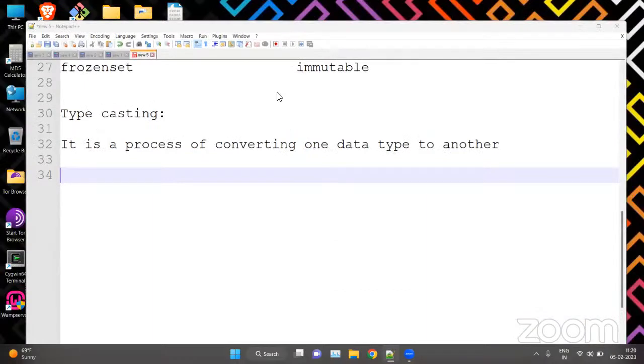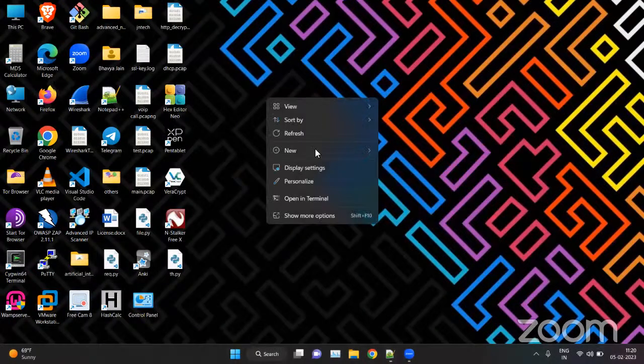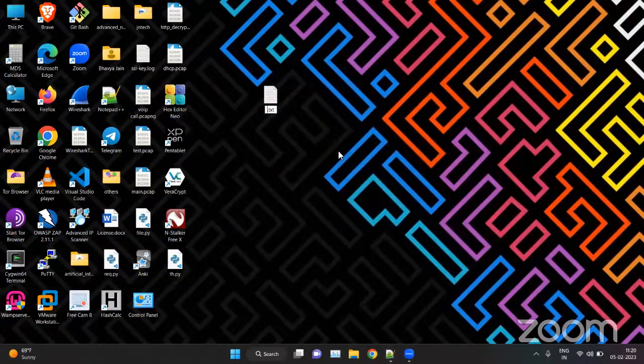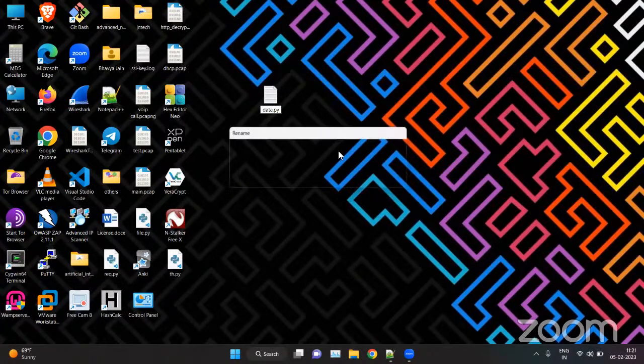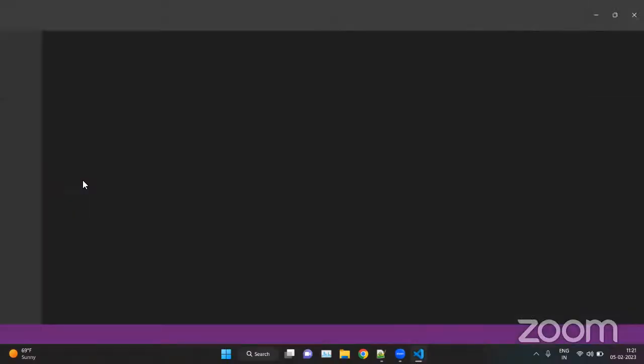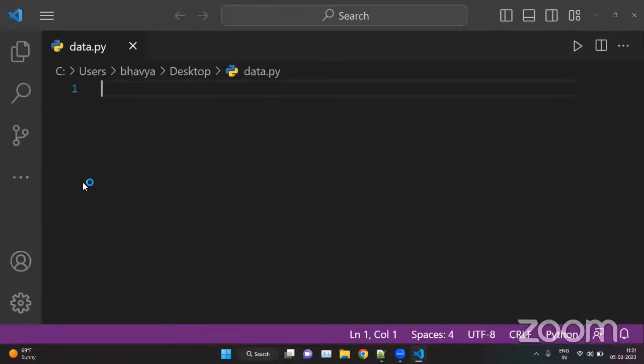So let's take an example here. We'll create a file here, data.py, the extension of the file. We can open this inside VS Code.